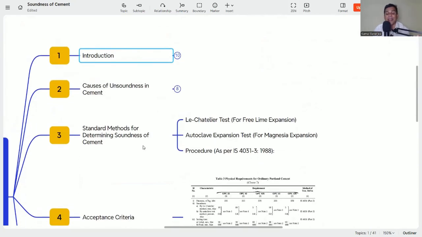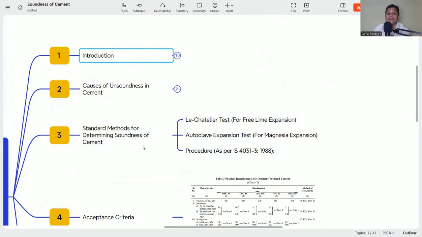Now, what is the standard method of determination of soundness of cement? As discussed, there is the Le Chatelier test for free lime expansion, and another is the autoclave expansion test for magnesia expansion. So what is the procedure? The procedure is mentioned as per IS 4031 Part 3. This is the code for the determination of soundness of the cement.